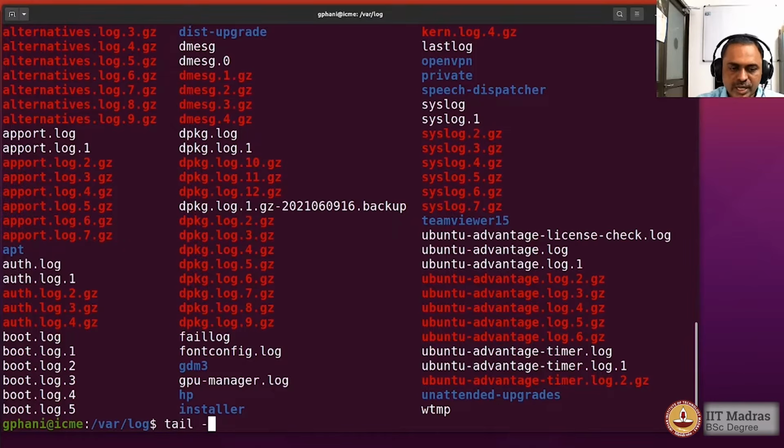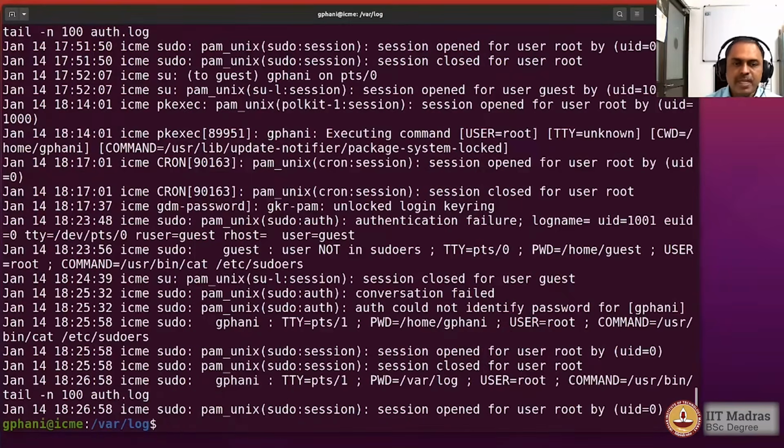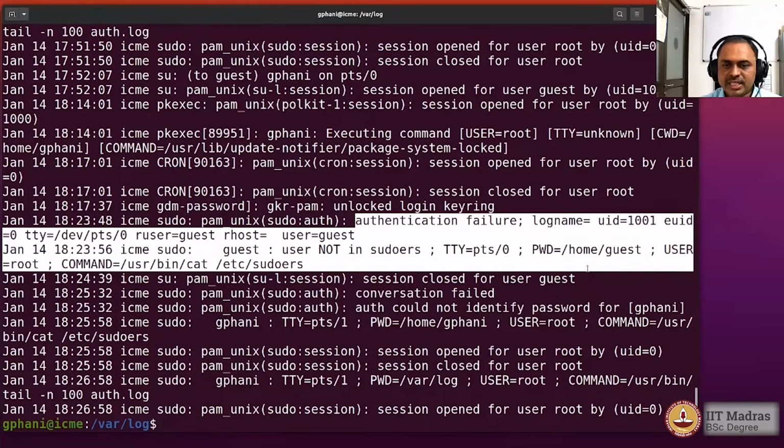So we can look at the last 100 lines of this file, and again this auth.log is also only for super users, so we go ahead and use the super user privileges for that. We now see in the output an entry saying that there is an authentication failure for the guest user, and the message says that the user is not in the sudoers list.